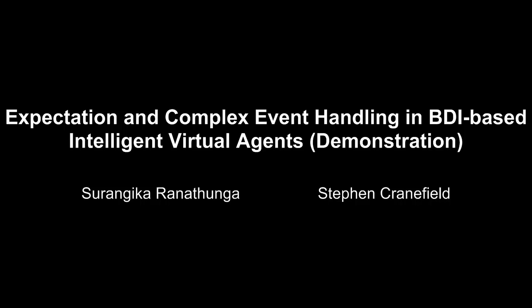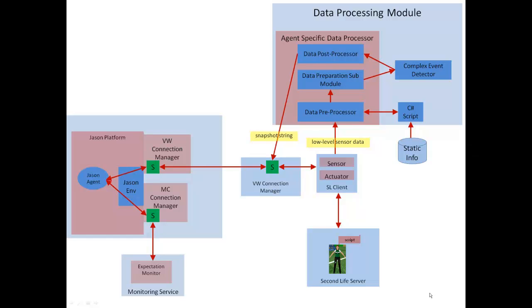In this video, we demonstrate a framework that can be used by intelligent virtual agents to identify fulfillments and violations of their expectations that are expressed in terms of a high-level awareness of domain-specific complex events occurring around them. The framework has two main components: a data processing module to identify high-level information using virtual world sensor data, and an expectation monitor to identify fulfillments and violations of agent expectations based on this high-level information.